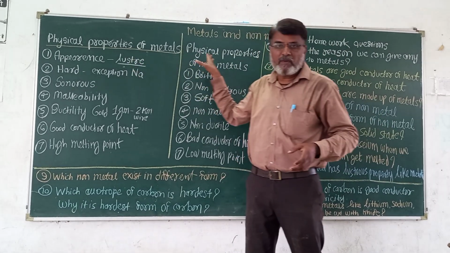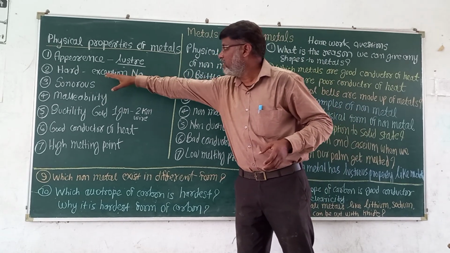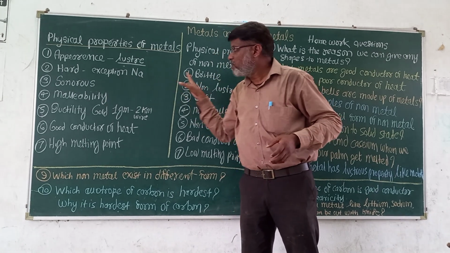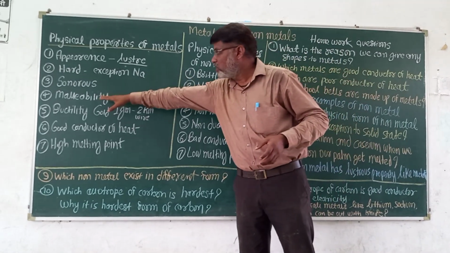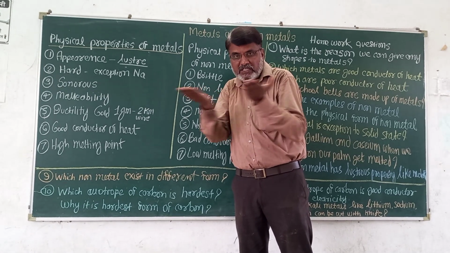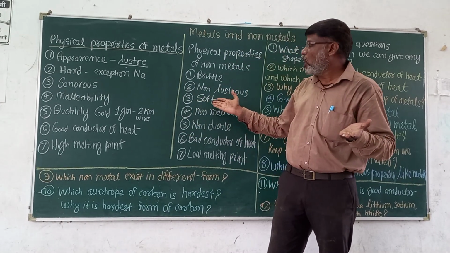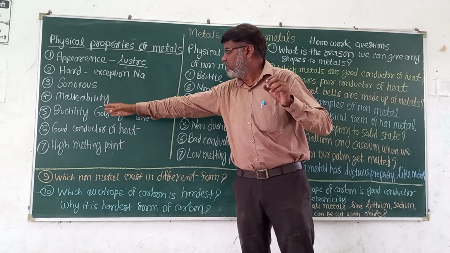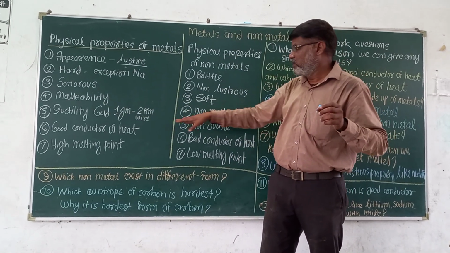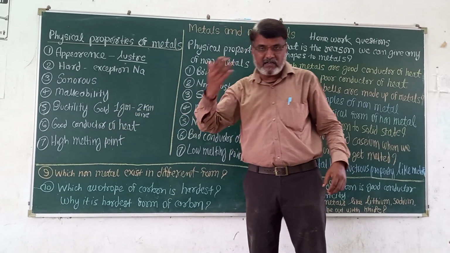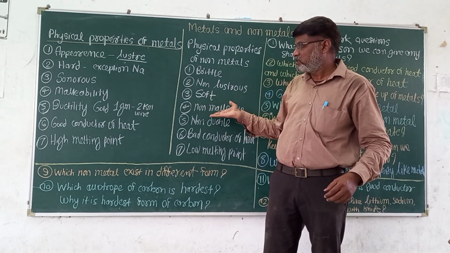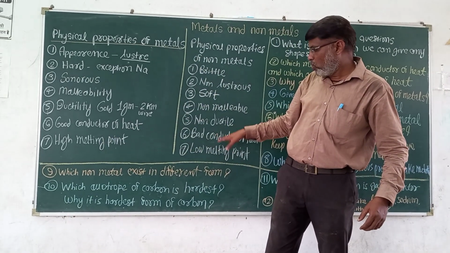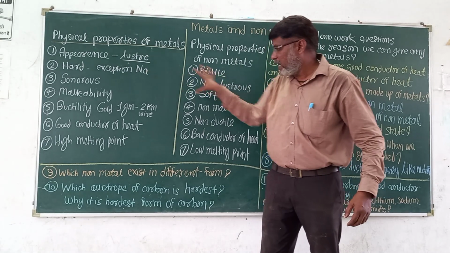Metals are lustrous, non-metals are non-lustrous. Metals are hard, non-metals are soft. Metals can produce sound, non-metals cannot produce sound. Metals have the property malleability. Thin sheet we can make. This is not applicable to non-metals. Metals are ductile. We can make small wire from the metal. This is not possible in non-metal. Metals are good conductors of heat, but we cannot transfer heat through non-metals. Then metals have high melting point, but non-metals have low melting point. This is the difference between metal and non-metal.